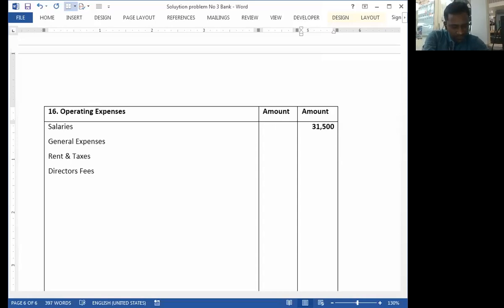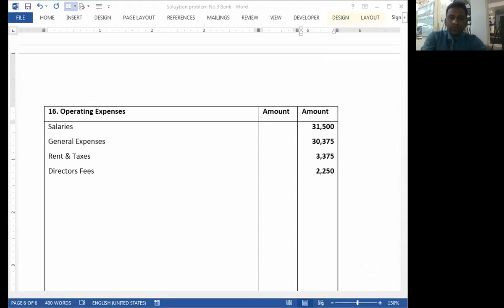Then general expenses 30,375, then rent and taxes 3,375, and 2,250 is the director fees. Then what is the next item?